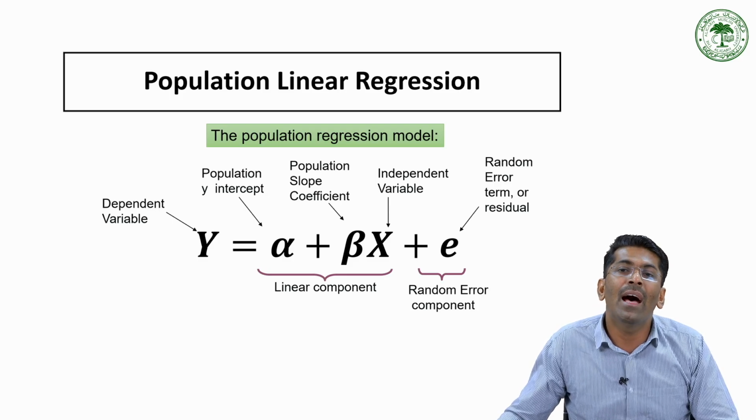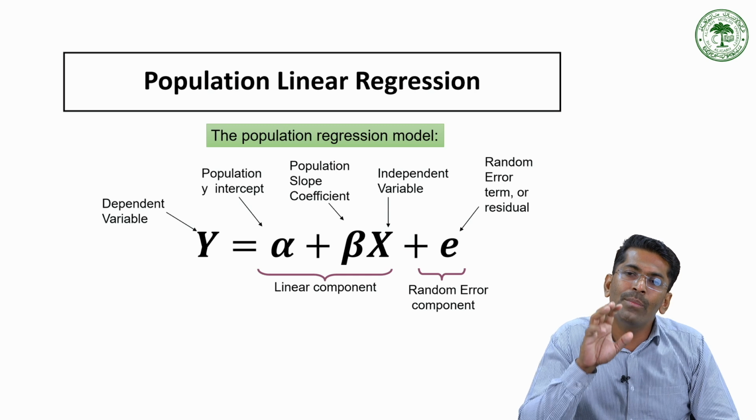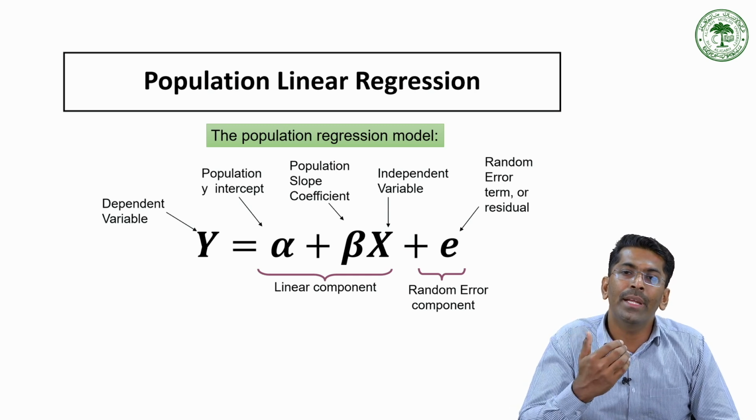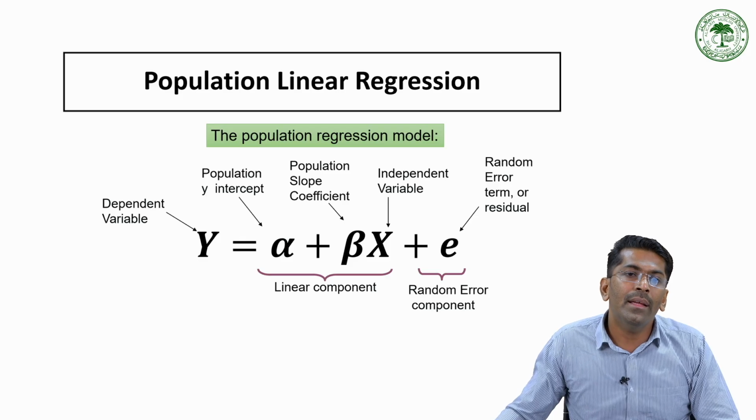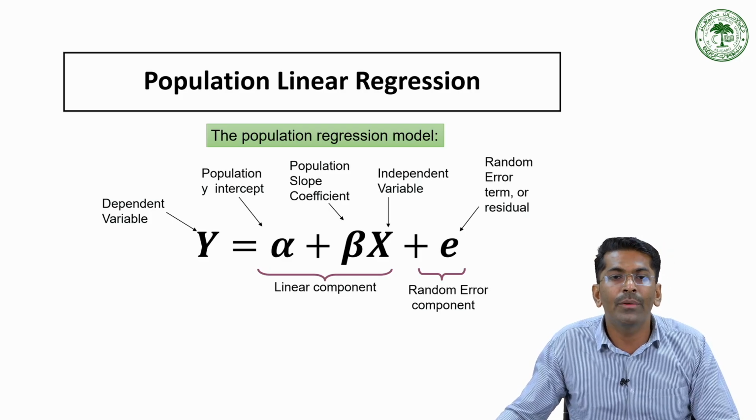That means on average, the dependent variable changes as the independent variable changes across the whole population. Here we are considering an equation for the population linear regression. This y generally denotes the dependent variable, that is, the variable we want to predict or explain. Similarly, we have alpha, which denotes the population intercept.